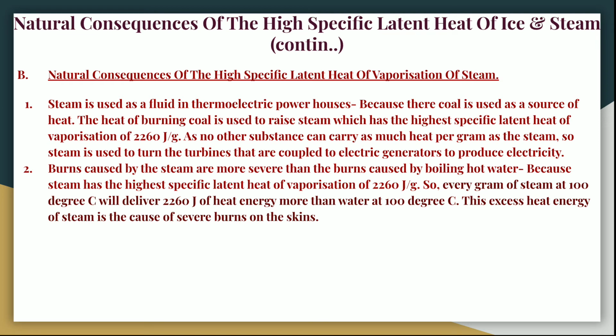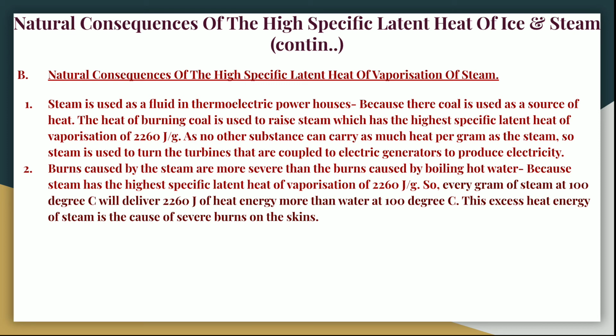As no other substance can carry as much heat per gram as steam, the steam is used to turn turbines that are coupled to electric generators to produce electricity. So steam is used because it has a very high specific latent heat of vaporization, and it produces the highest amount of heat, and therefore it is used to turn turbines.